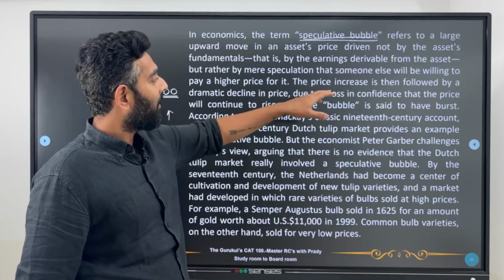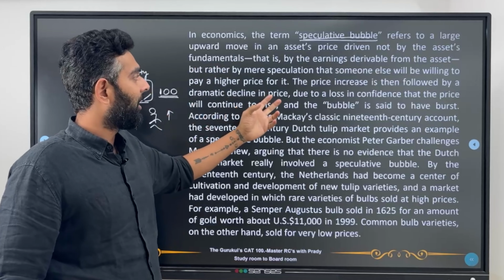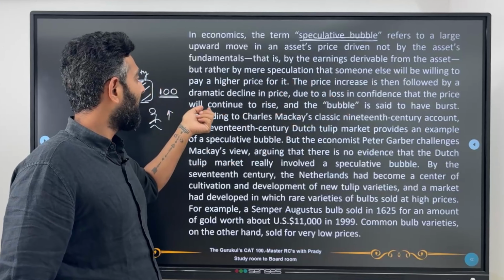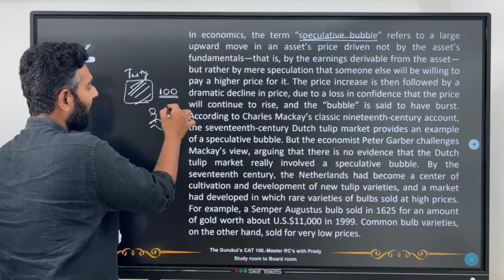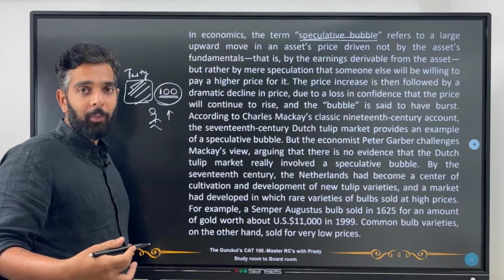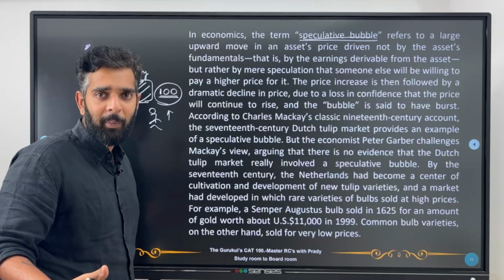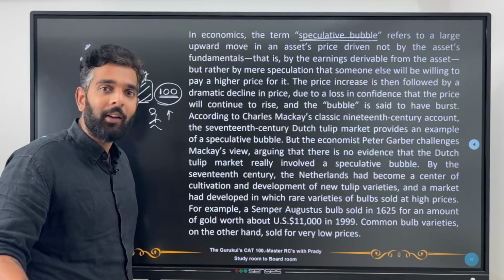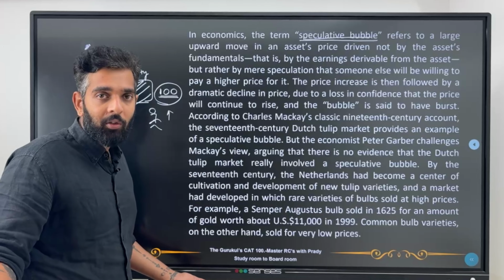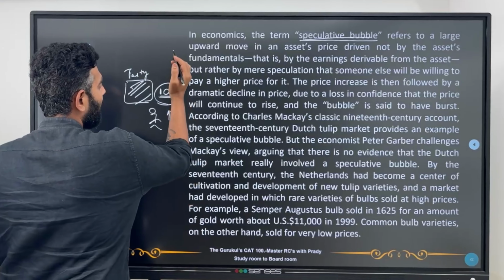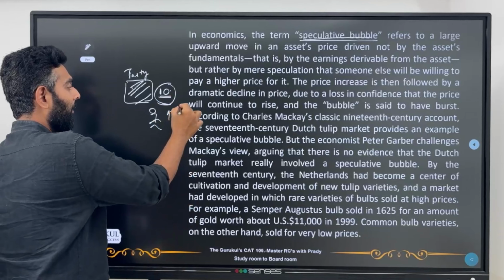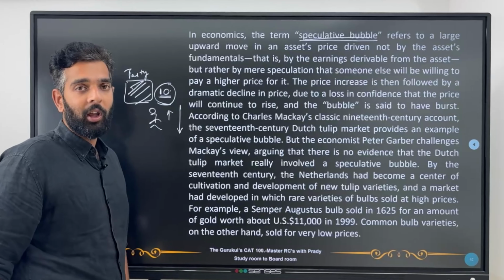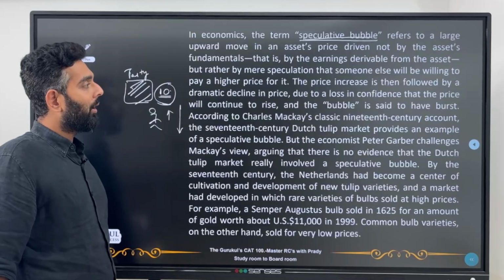Okay, so the price increase is then followed by a dramatic decline in price due to a loss in confidence that the price will continue to rise and the bubble is said to have burst. So this confidence that you'll have that it will come for 100 rupees or that someone will buy that for 100 rupees. After a few days, obviously, when no one buys it, you will understand that, okay, I was thinking wrong. So your confidence will go down and you will slowly sell this off for 10 rupees. So this crash in the price is what they've called the bubble burst.